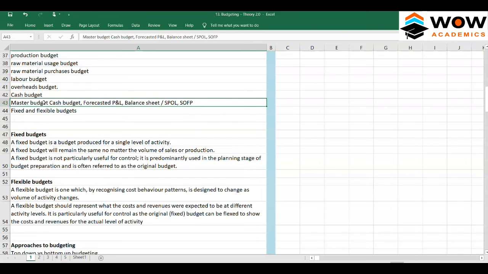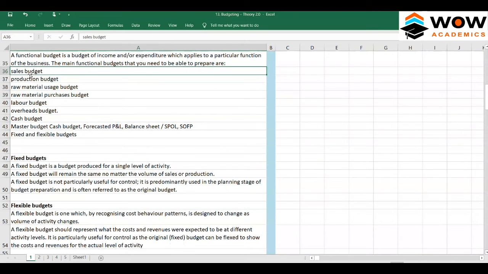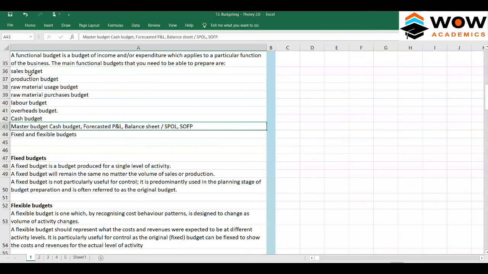We try to create a holistic budget, where we find out what cash the company will have, what the P&L for the next year would be, and what the balance sheet for the next year would be. If we predict each and every department, almost all the numbers in the SOPL and SOFP are already captured. So we just have to use this to create the master budget. So that's about the master budget here.